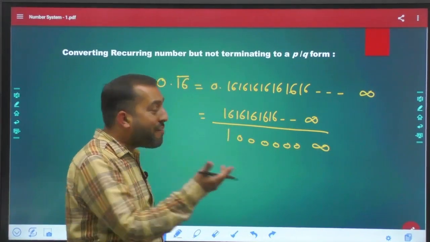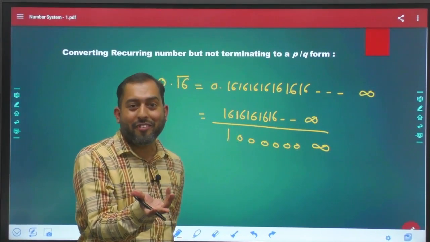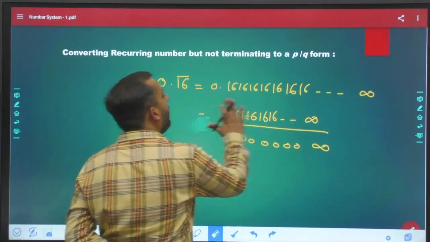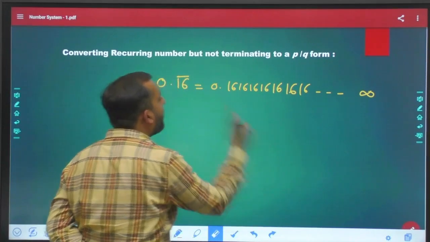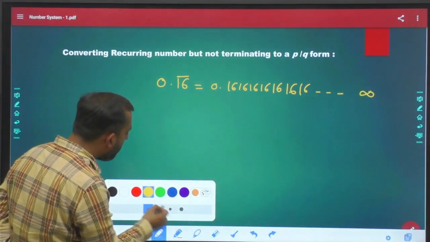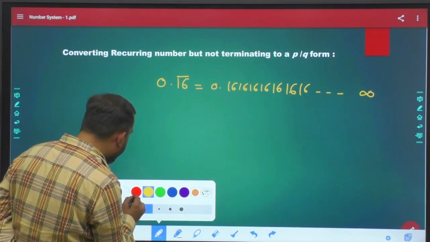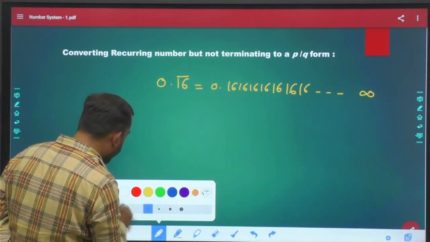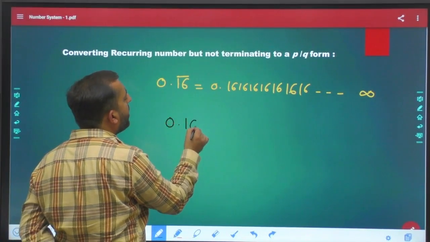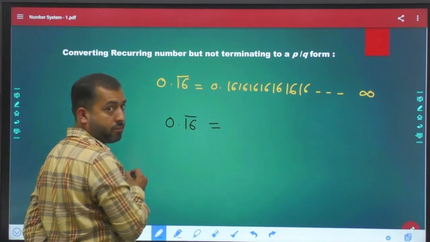Now have you ever seen such a scenario in real life? In mathematics, have you ever seen? No. So if you want to convert such kind of decimal into a fraction, what do you need to do? Please be very careful and listen to me carefully. You want to convert 0.16 bar into a fraction, right?